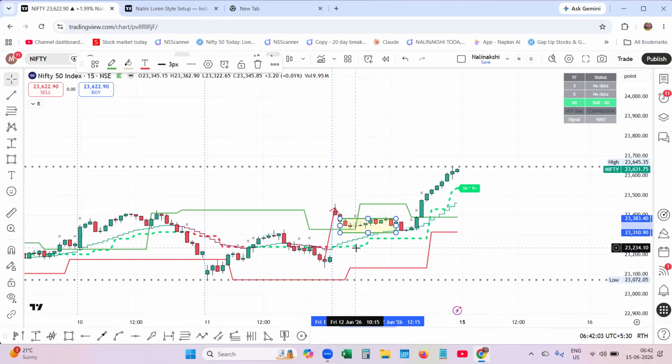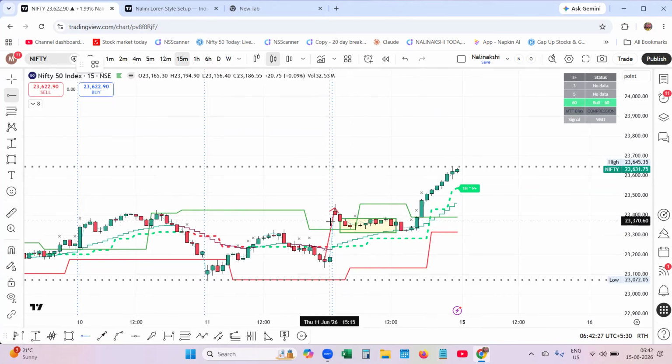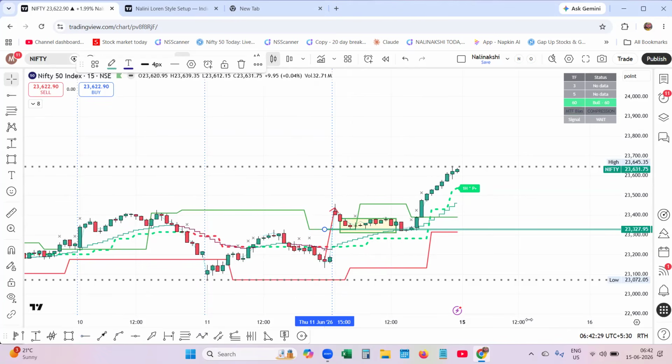Suppose this is the internal range, this is the major range, range high and range low. From the range high and range low, the market rallied up to this and corrected here. In this area, the market gapped up and broke above this range. This is the major level, you can mark it out. And I have added an internal range filter.